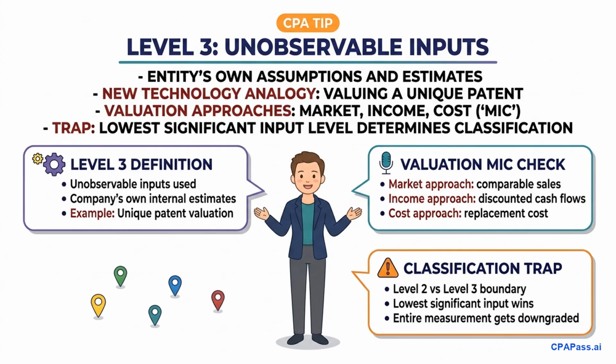A major examiner trap is the Level 2 versus Level 3 classification. If a valuation relies significantly on unobservable inputs, the entire measurement is classified as Level 3. The lowest significant input level always wins. Let's summarize the critical rules you must memorize for exam day.